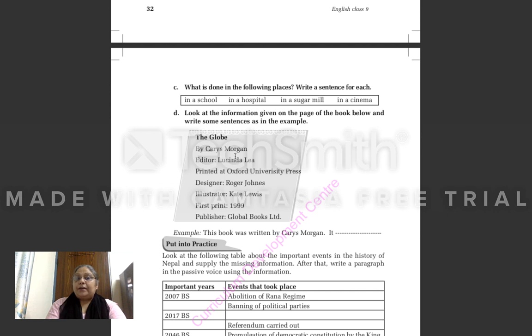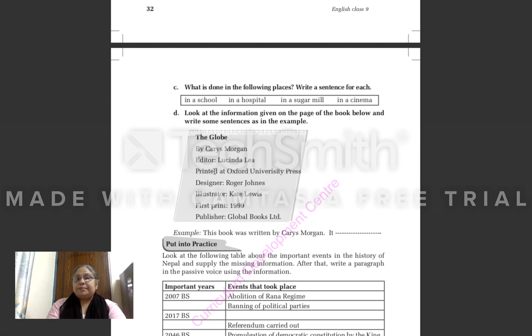So you can write two sentences having this phrase, editor Lucinda Lee. For example, I can say these two sentences. This is a clipping of Kantipur newspaper. The editor of this newspaper is Lucinda Lee. Like this. Got all of you?